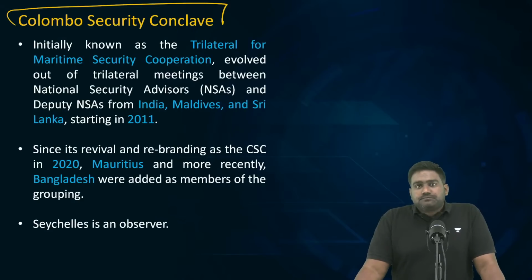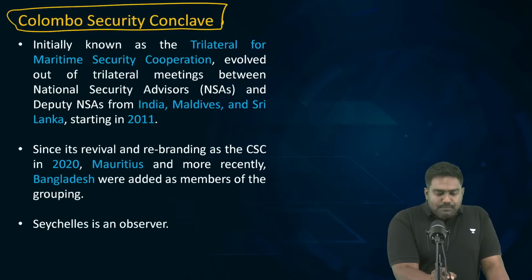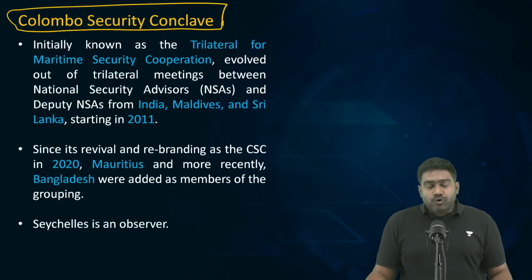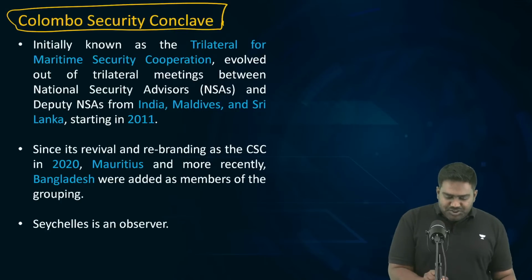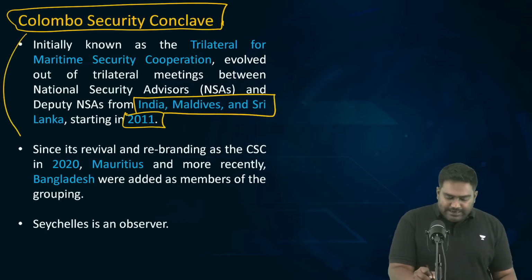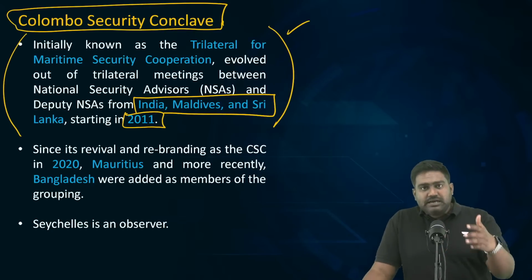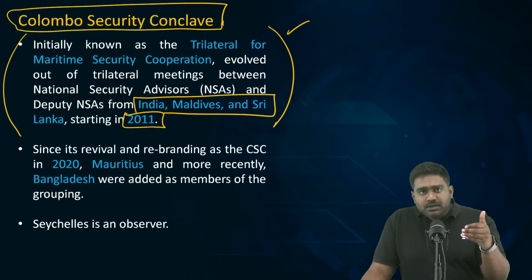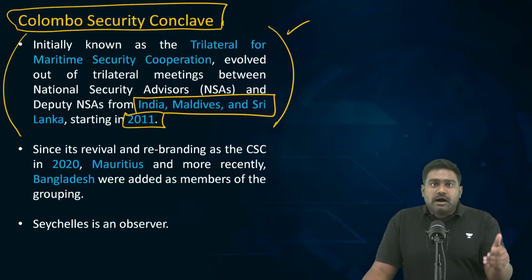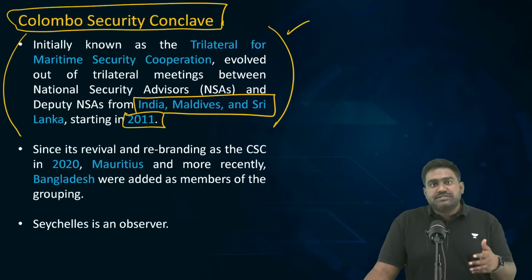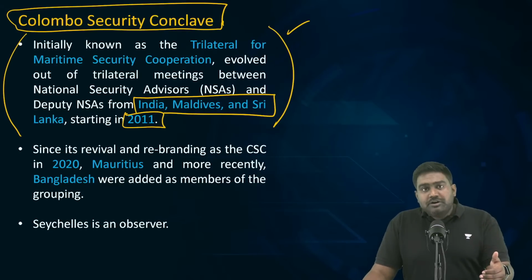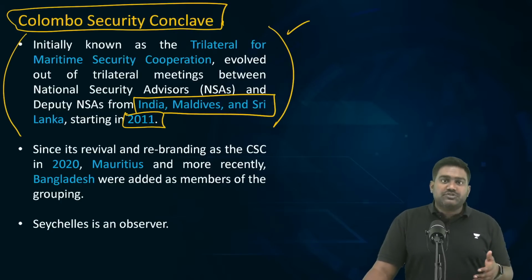See, India had pushed for a maritime security initiative in the Indian Ocean, and it was established in the year 2011 between Maldives, Sri Lanka, and India. Since India is the key security provider for Sri Lanka and Maldives, we provide them with military equipment and hardware for maritime surveillance and reconnaissance. Right? We have donated military equipment as well to the Maldivian Defense Forces. We have assisted Sri Lanka to protect its exclusive economic zone.